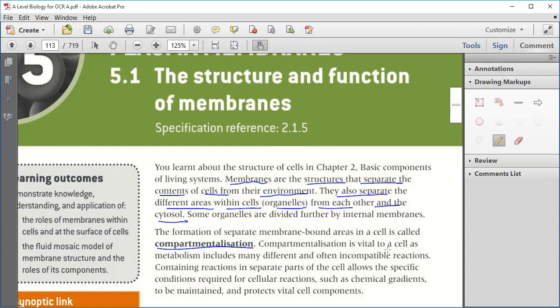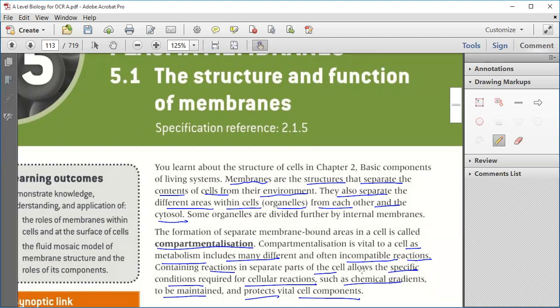Compartmentalization is vital to the cell as metabolism includes many different and often incompatible reactions, and containing those reactions in separate areas of the cell allows the specific conditions required for cellular reactions, such as chemical gradients, to be maintained and protects vital cell components.